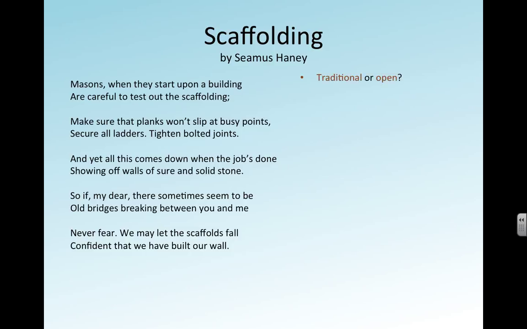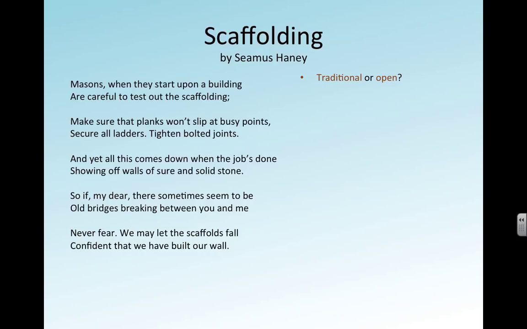First, is this a traditional poem or an open poem? Well, to decide if it's a traditional poem, we look at 3 things: rhyme, rhythm, and structure. The first thing I can see off the bat is structure to this poem. There are 2 lines in every stanza, so it looks like it has a structure or a pattern to it. My guess right now is it's traditional, but let's see about rhyme and rhythm.